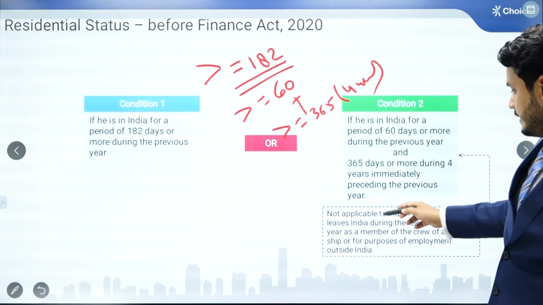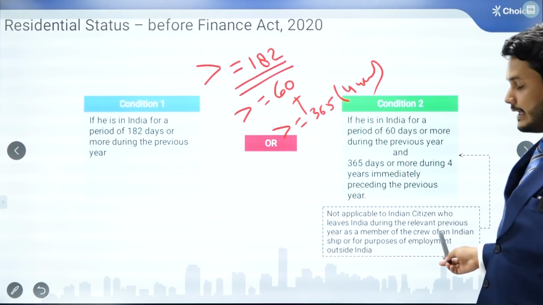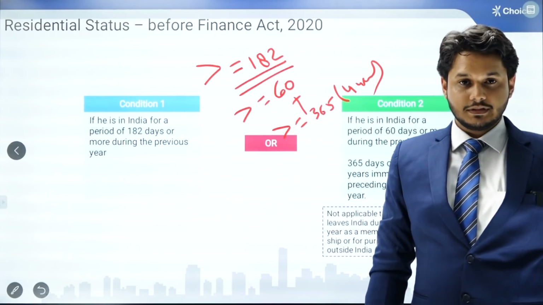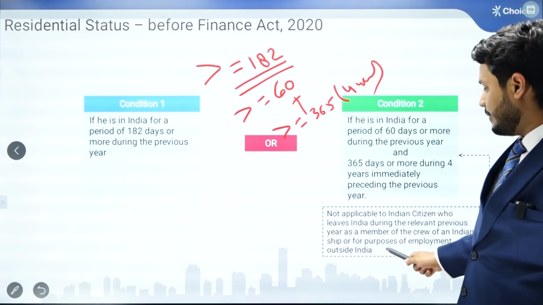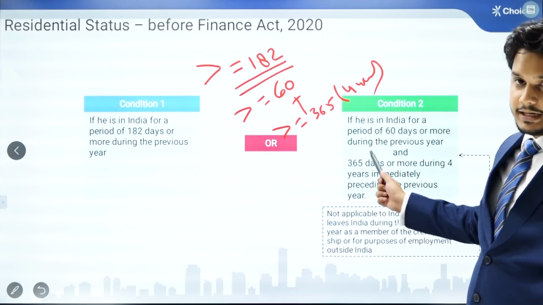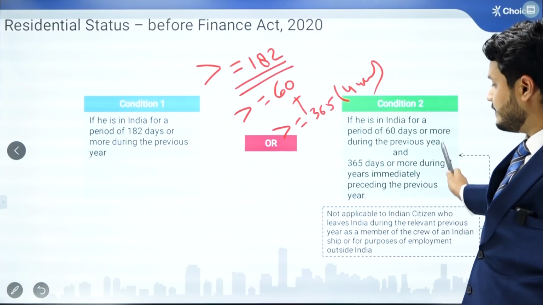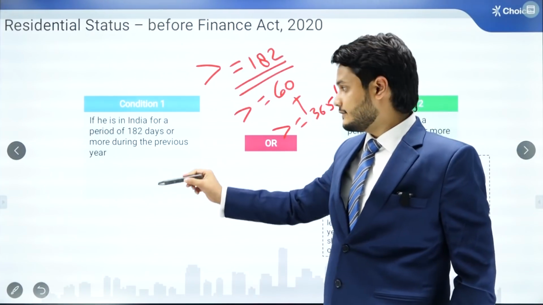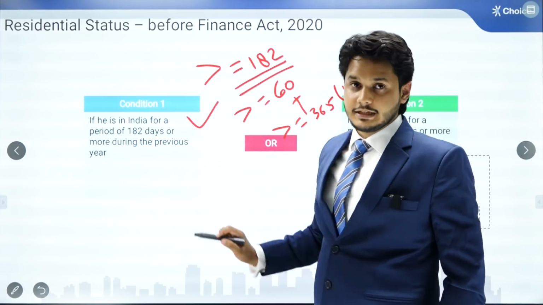There is an exception to this one, that any Indian citizen who leaves India for employment or as a member of a crew of a ship outside India, then this second condition will not be applicable and his residential status will be evaluated based on the first condition only.